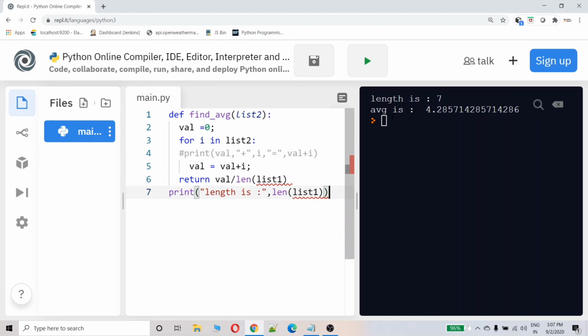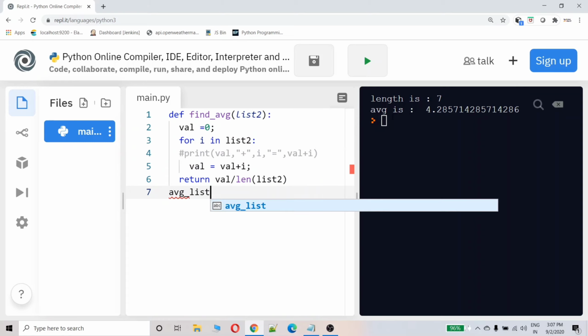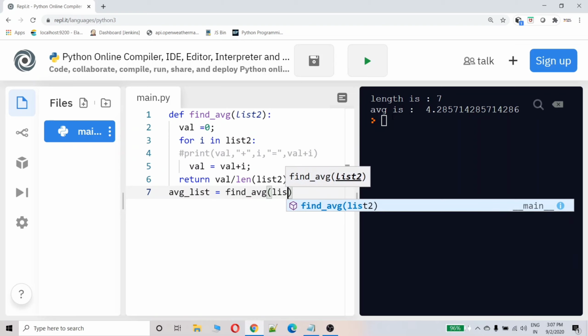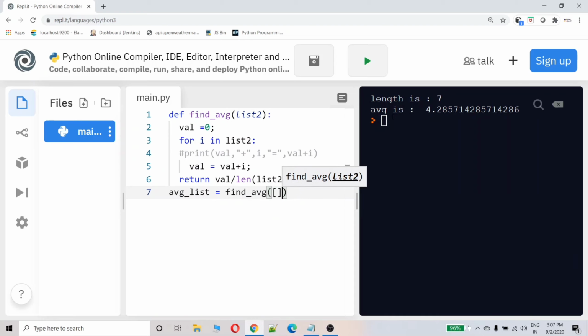Let's try to call this function by passing a list. Find average 3, 4, 5, 2, 3.